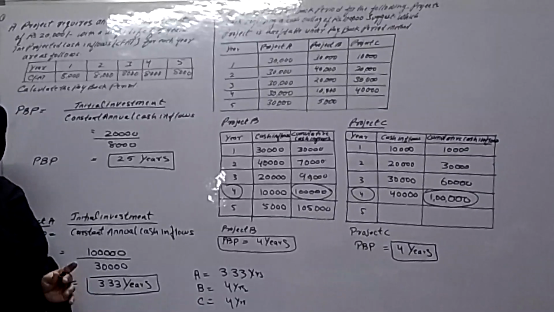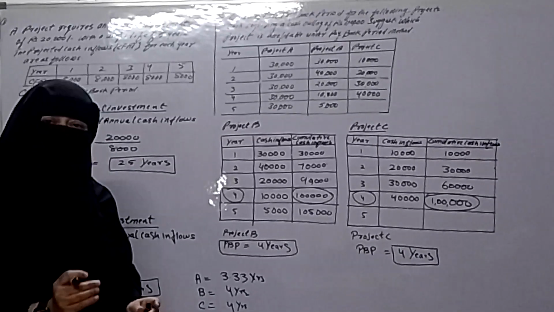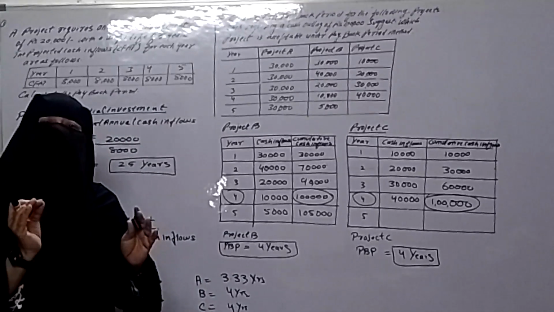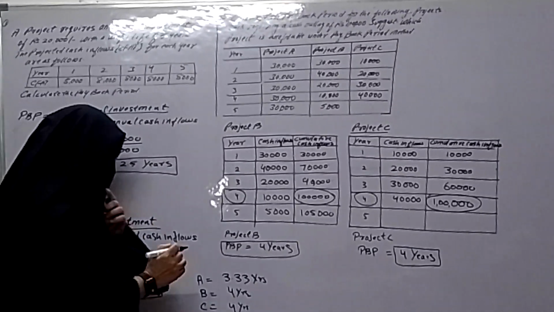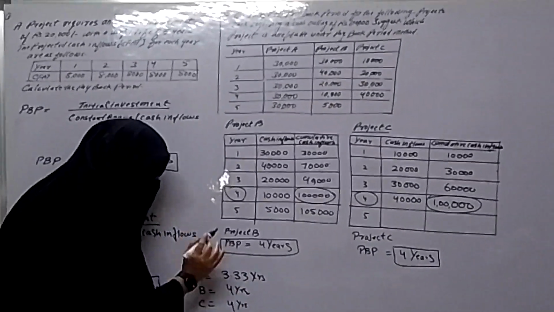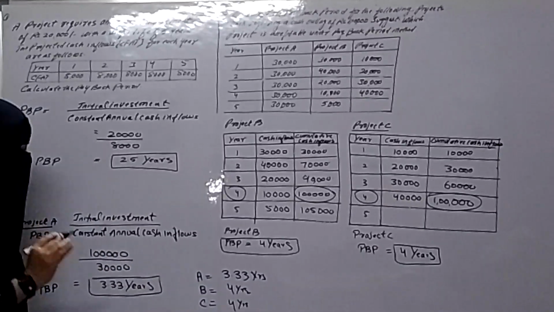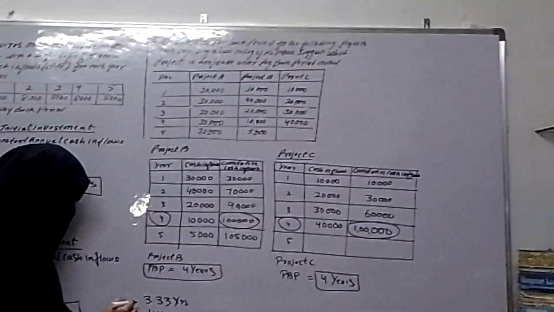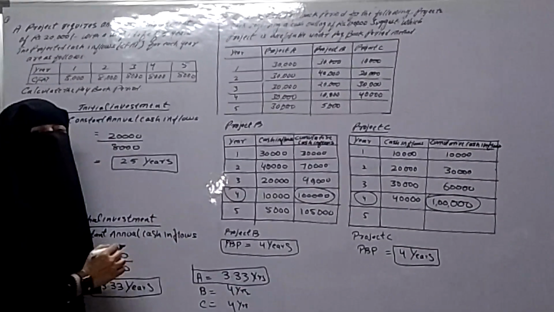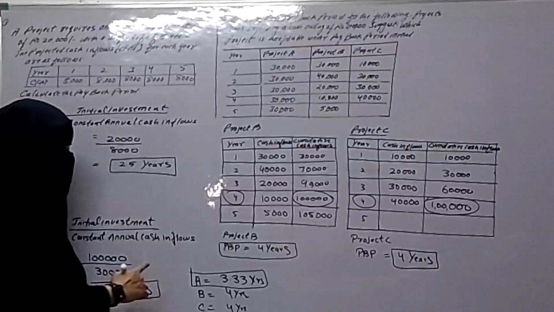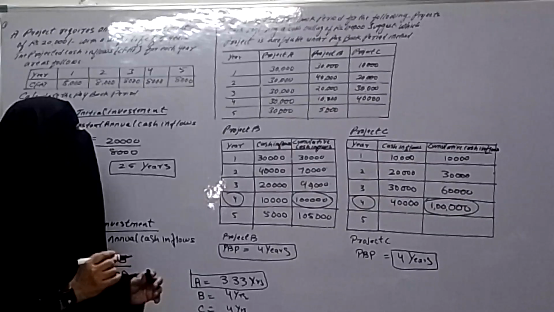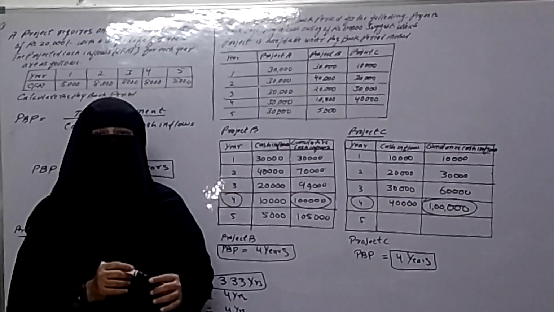So in case of payback period, we have to select those projects whose payback period is lesser. So here project A is 3.33, B is 4 years and C is also 4 years. So whose payback period is lesser compared to B and C? Project A payback period is lesser, that is 3.3 years. So here project A is acceptable. So students, these are the problems of payback period.